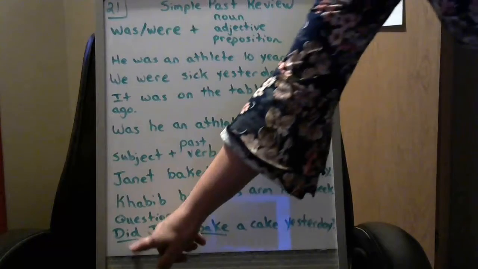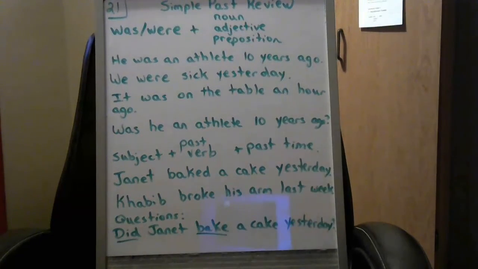Remember, when you see did, you're just going to have the base verb. So the answer would either be yes, she did, or no, she didn't. Or we could say yes, Janet baked a cake yesterday. Okay, let's look at these ones now.